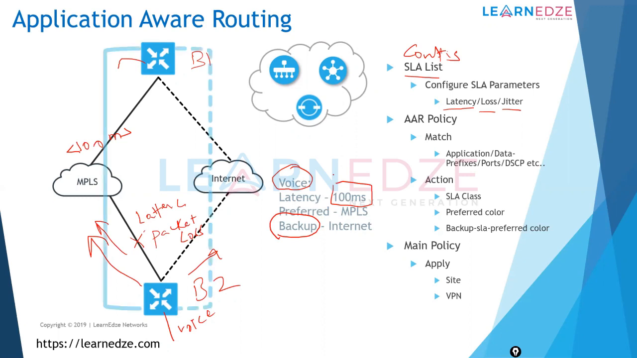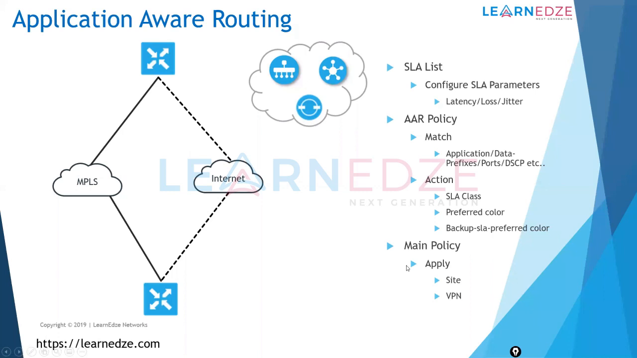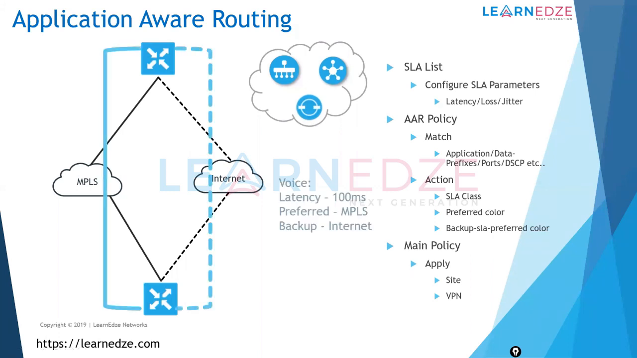Okay, I'm sorry, some of my keys are not working somehow, and I'm not able to delete that. So this is what I wanted to showcase: your voice traffic goes on MPLS as long as the latency is less than 100 milliseconds. But if it is more than 100 milliseconds, your voice traffic will move directly to the other tunnel.